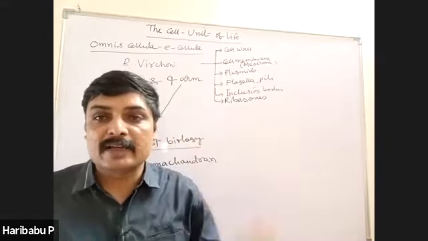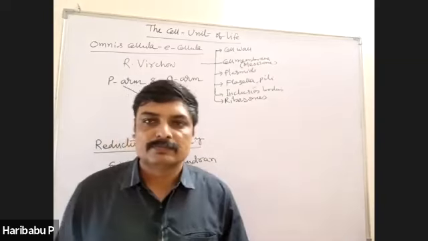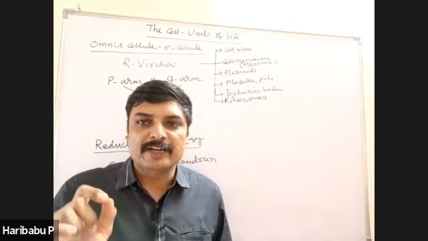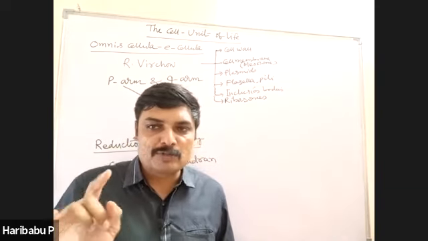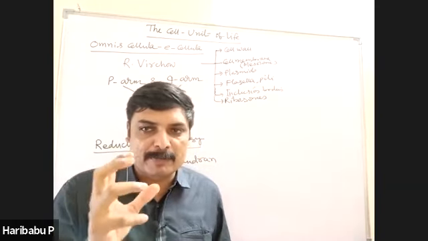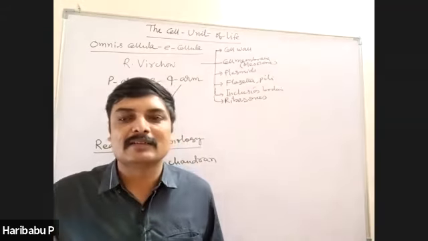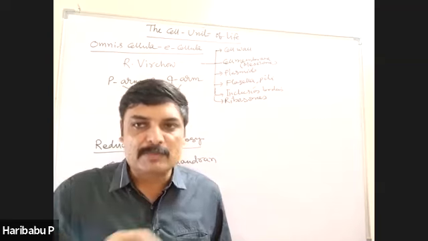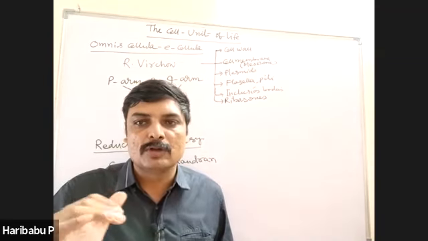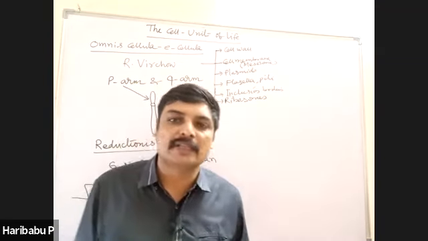The cell wall of bacteria is made up of peptidoglycan. Gram-positive bacteria contain a large quantity of peptidoglycan and teichoic acid. But the cell wall of gram-negative bacteria contains less peptidoglycan and teichoic acid is absent.